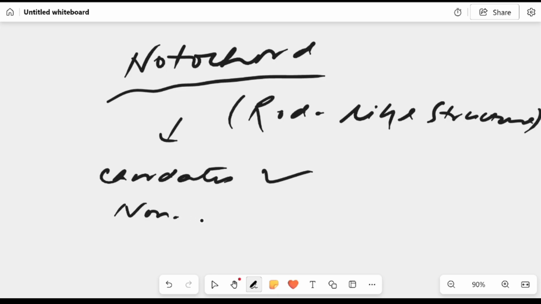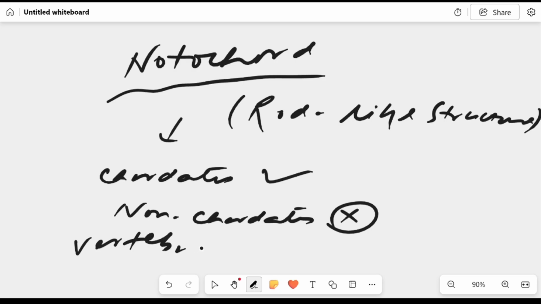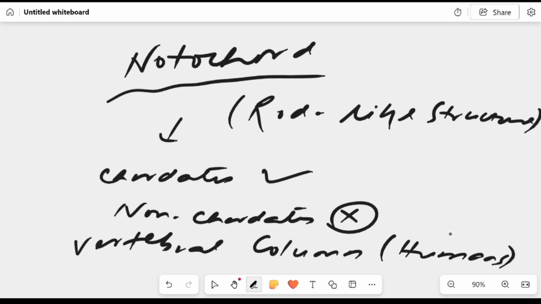Non-chordates don't have notochord. Human beings at first have notochord, and afterwards the notochord develops into the vertebral column in humans. So we have discussed today the animal kingdom, its features and also the basis of their classification.